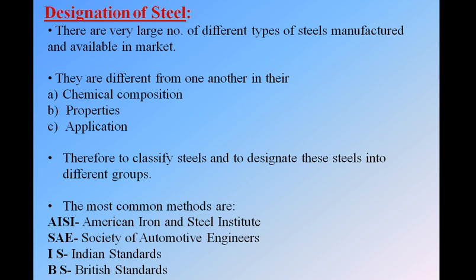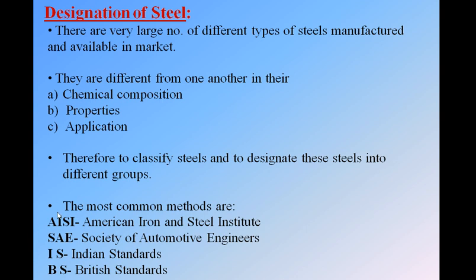So for this purpose, to differentiate between the thousands of steels, see, the steels can be differentiated on the basis of their chemical composition, their properties, and their applications. To designate the steels into different groups, we have four common methods.